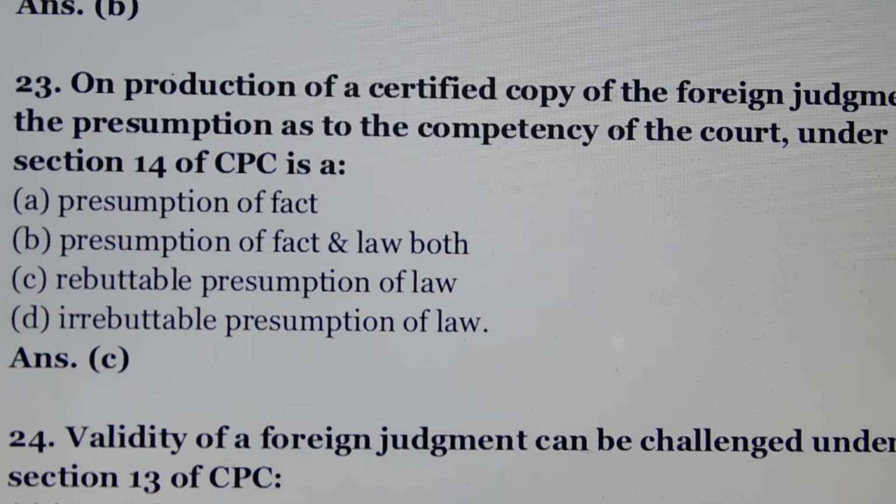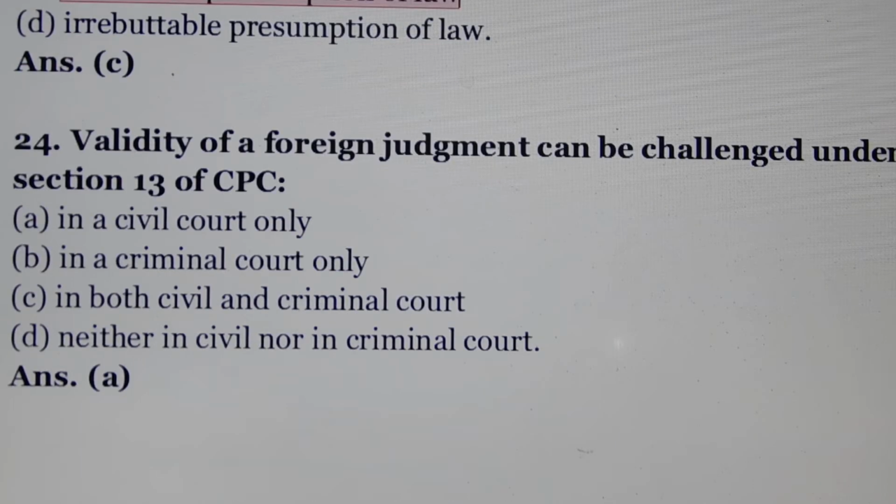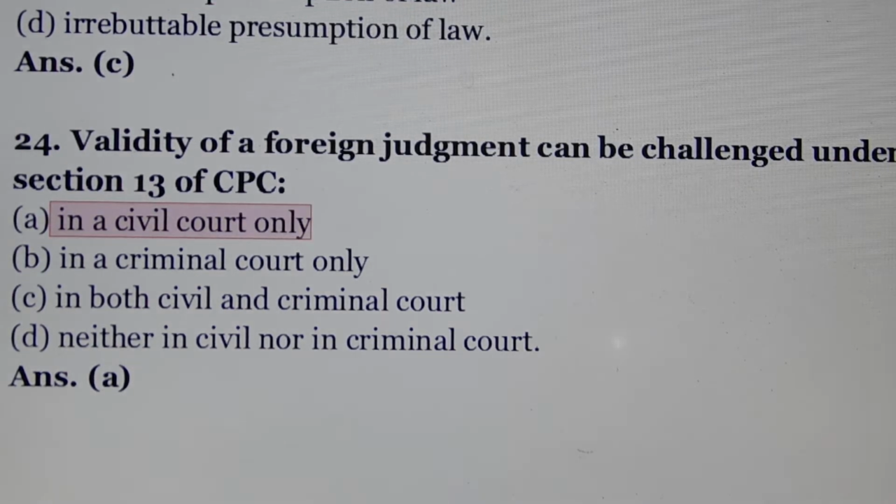Question number 23. On production of a certified copy of a foreign judgment, the presumption as to the competency of the court under section 14 of CPC is A. Answer is option number C. Rebuttable presumption of law. Question number 24. Validity of a foreign judgment can be challenged under section 13 of CPC. Answer is option number A. In a civil court only.